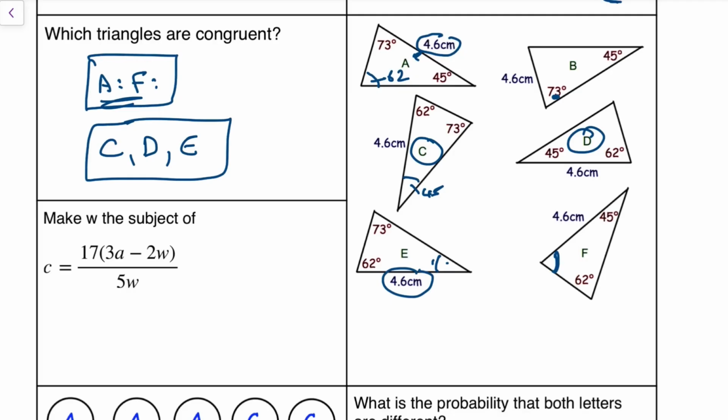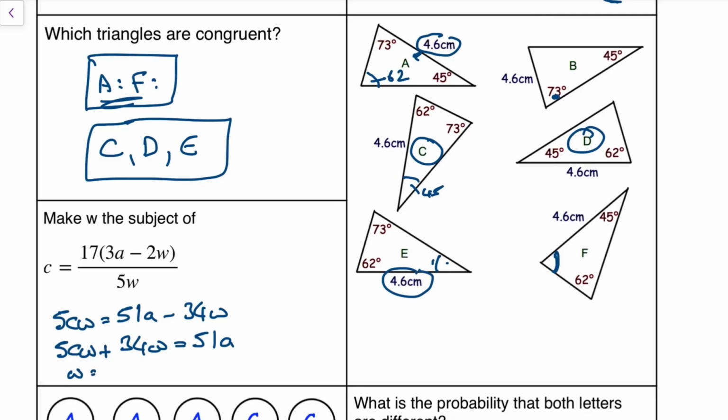Make W the subject. Because I have W appearing twice, I need to do the expanding and collecting version. So I'm going to multiply by 5W first. That gives me 5CW equals, expanding the brackets, 51A minus 34W. Now move everything with a W to the left-hand side: 5CW plus 34W is equal to 51A.